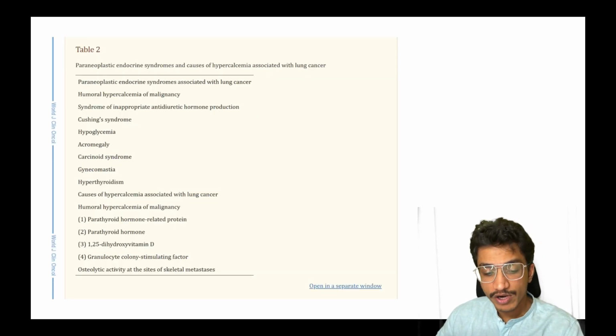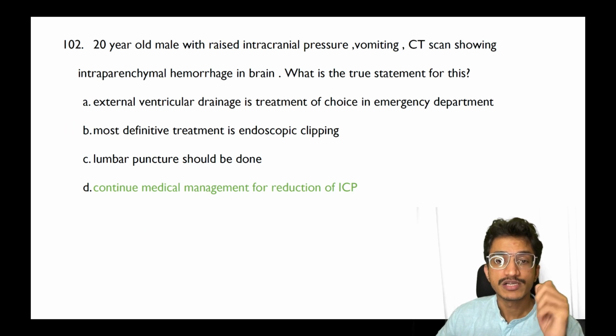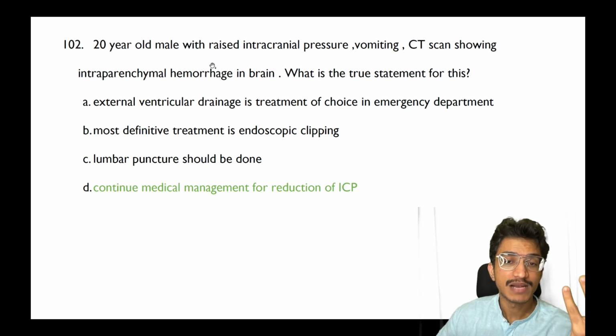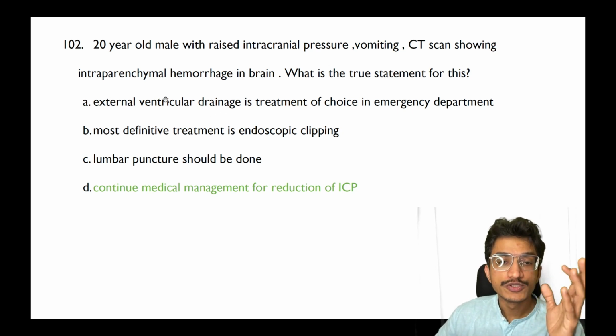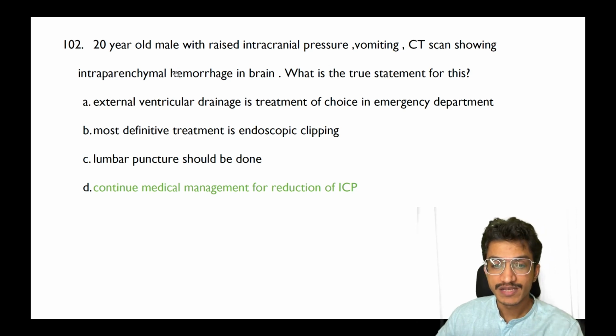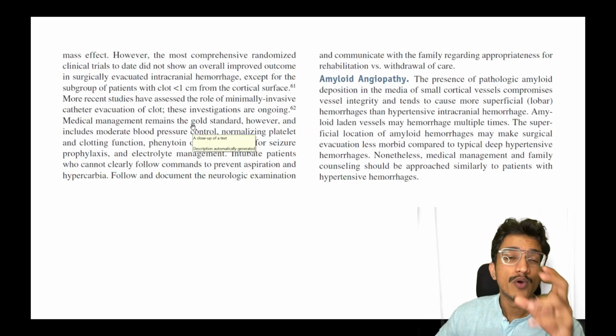Moving on to the next question, a young male patient with raised ICP, vomiting, and a CT scan showing intraparenchymal hemorrhage. I think there were some lateral ventricles also seen in the CT. There was an image. Now which is the true statement? Usually with intraparenchymal hemorrhage you cannot do operative management, because what I found is that if you operate on this patient, sometimes you damage the axons.